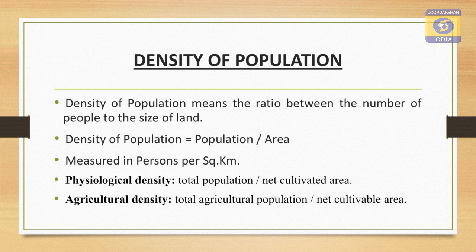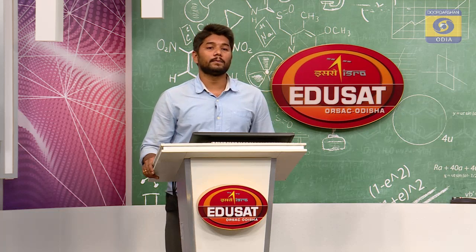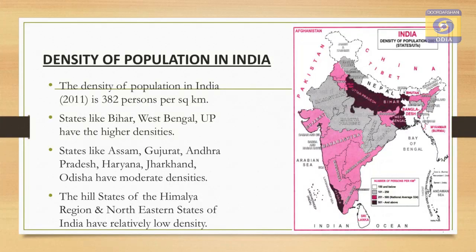And what is agricultural density? Agricultural density means total agricultural population divided by net cultivable area. Now, if we look at the density of the population in India, the density as per the 2011 census is 382 persons per square kilometer.